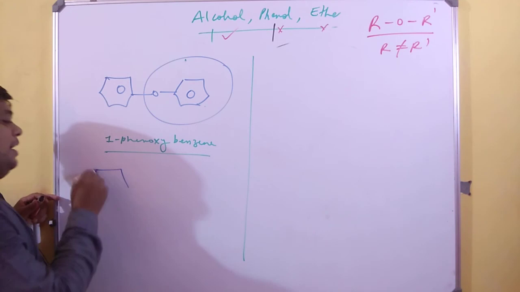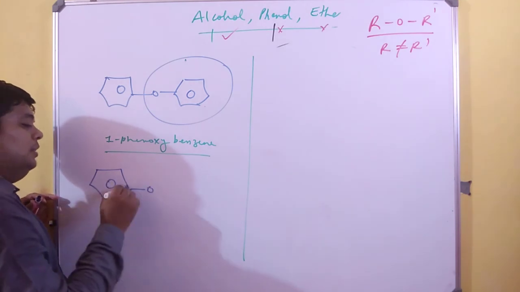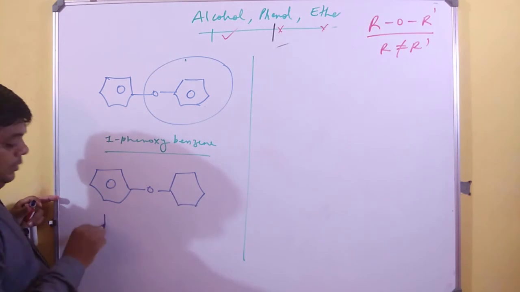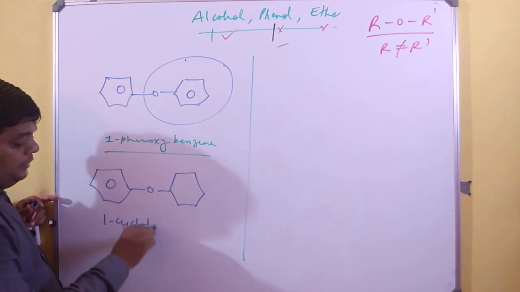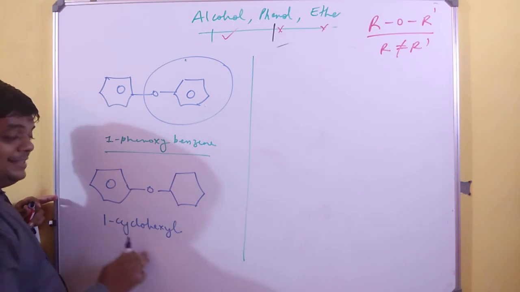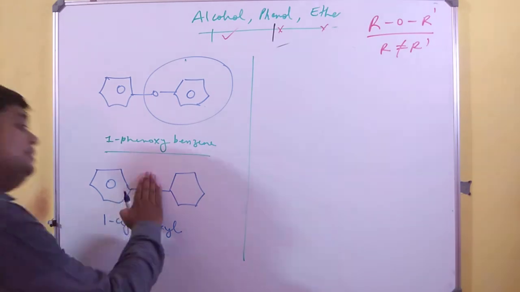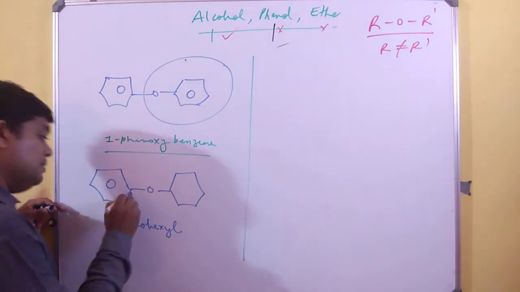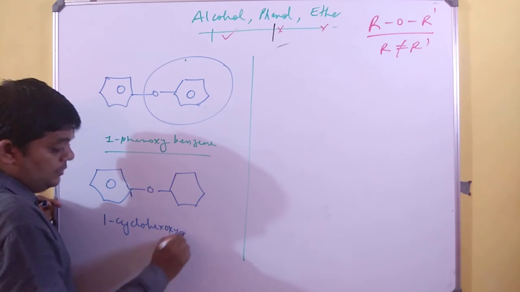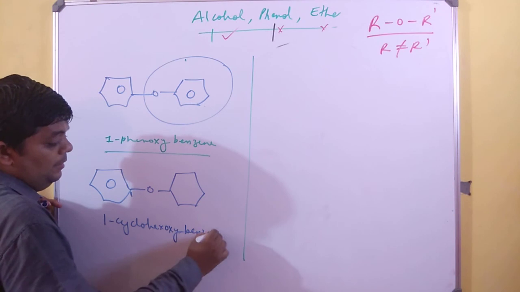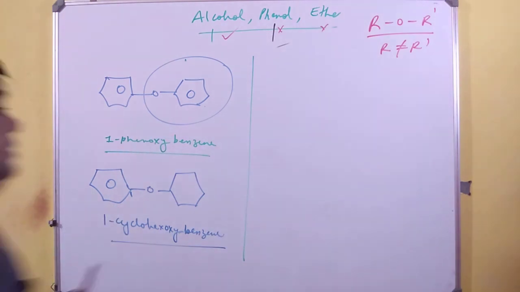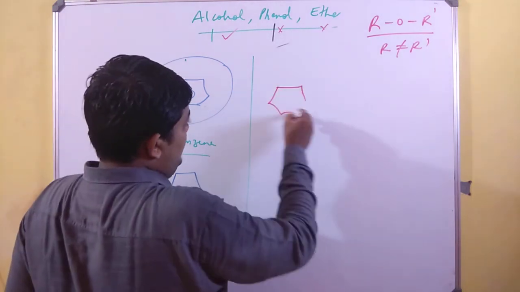Now, if I have a benzene ring and on the other side I have only a cyclic ring, it will be 1-cyclohexyl. If I say cyclohexyl, it will be without O. But with O, this is number 1, it will be 1-cyclohexoxybenzene. 1-cyclohexoxybenzene.